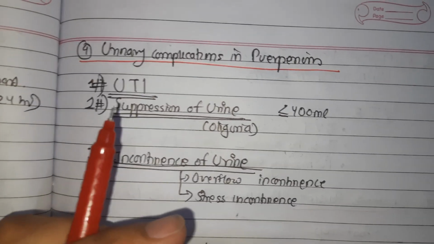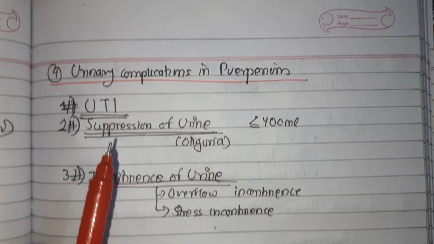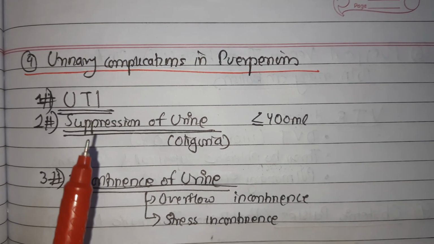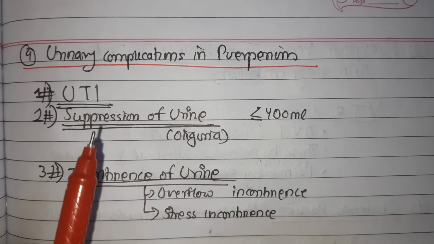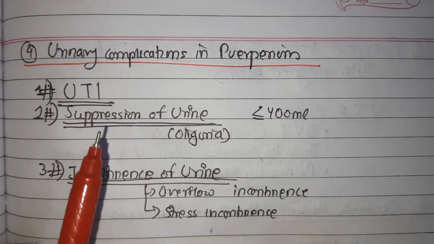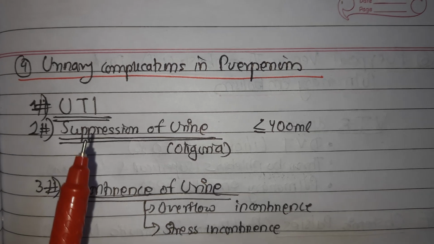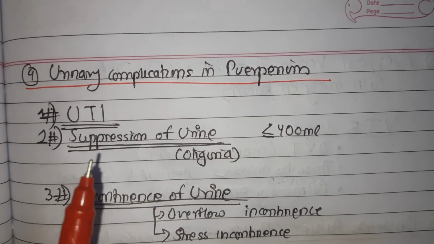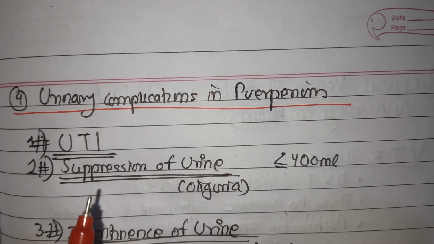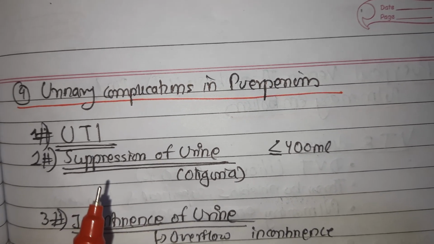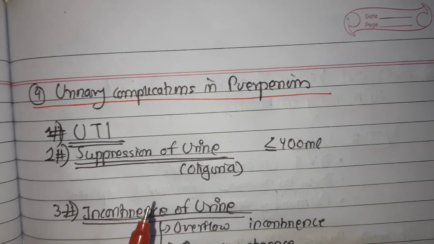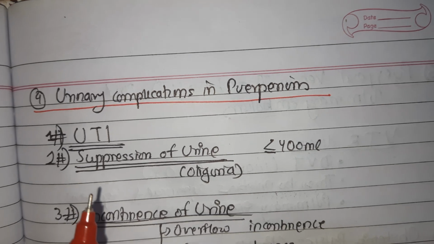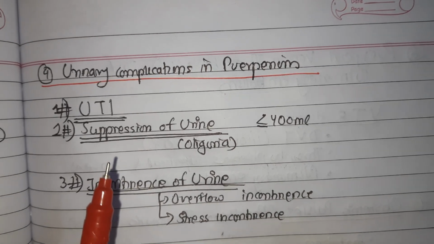That was about subinvolution. The next abnormality in puerperium is urinary complication, and urinary tract infection is one of the common causes of puerperal pyrexia. The infection may be due to various causes. Organisms like E. coli, Klebsiella, Proteus, and Staph aureus are responsible. Retention of urine is a common complication in early puerperium, and incontinence of urine might also be there as a urinary symptom.